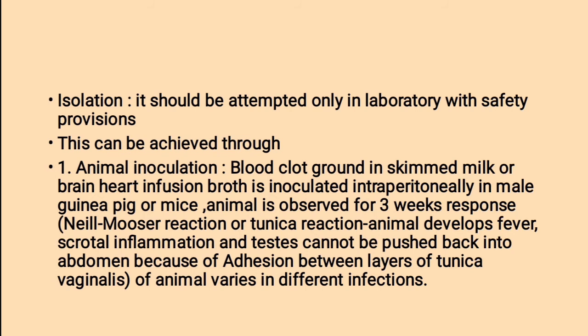In the Neill-Mooser reaction, the animal develops fever, scrotal inflammation, and the testes cannot be pushed back into the abdomen because of adhesion between layers of the tunica vaginalis.